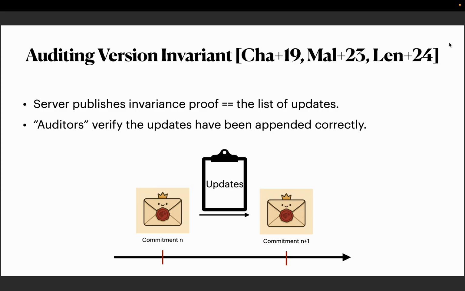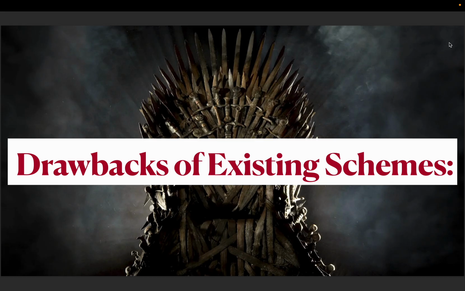And what happens is that given the previous commitment and the list of updates, some parties who are called the auditors recompute the new commitment and ensure that the new commitment is computed correctly by the server. And just giving you a heads up for what's coming next, this list of updates is large and basically makes the auditor's computation expensive, and it cannot be done by people with mobile phones and weak devices. But we'll see it in a few slides.